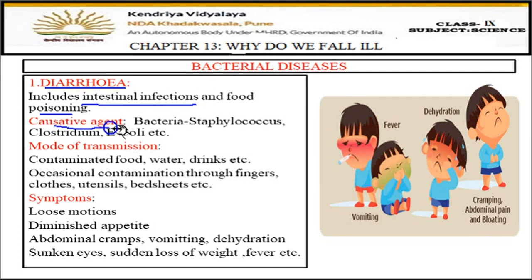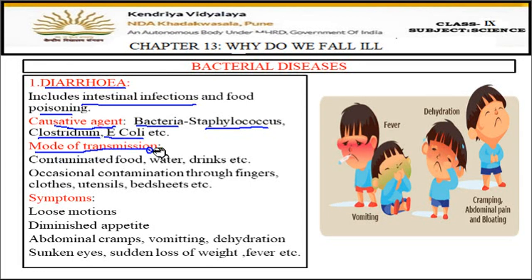And the causative agent, the pathogen which causes this disease, is bacteria. And the species of bacteria which can cause diarrhea are Staphylococcus, then Clostridium, and E. coli, etc. Means many species of bacteria can cause diarrhea. So you have to learn at least 2-3 names of these bacteria. E. coli, Staphylococcus and Clostridium are the most common species which cause diarrhea.